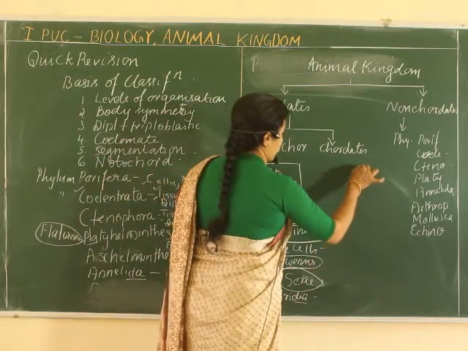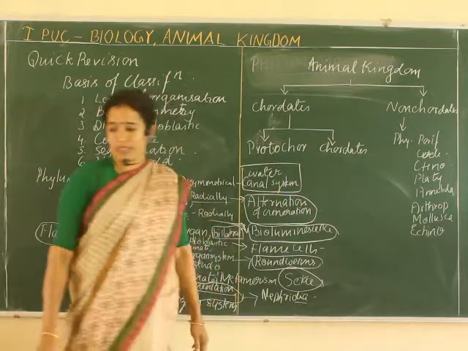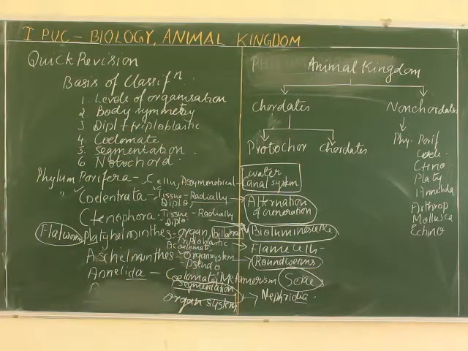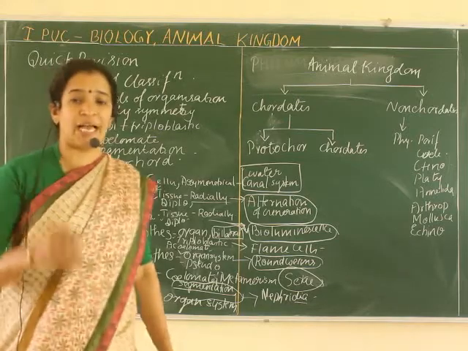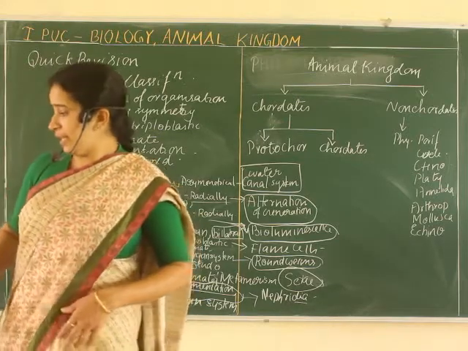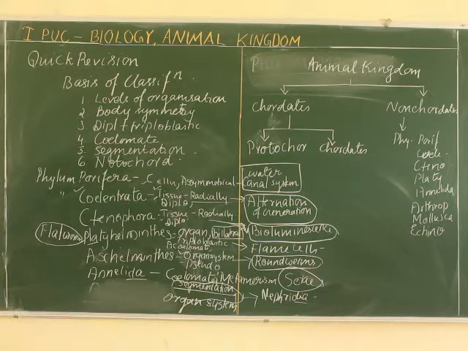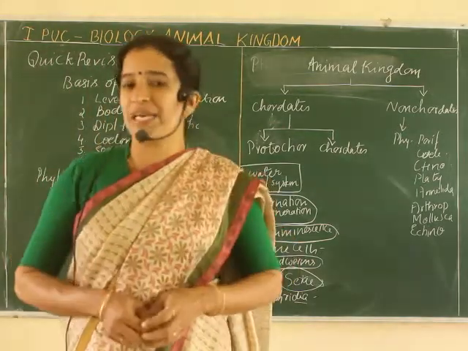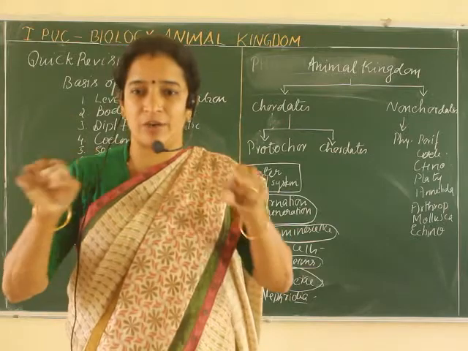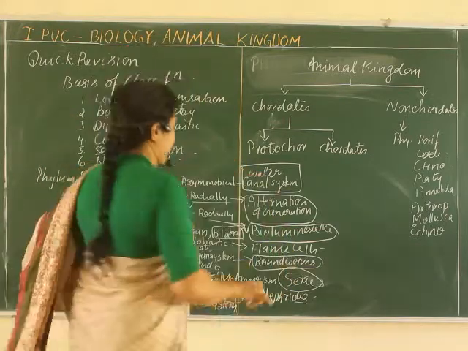Parapodia is a locomotory structure which helps for their movement. So parapodia, that is in Nereis. Look at the textbook diagram. Nereis structure is shown there. I don't have the Nereis specimen just now, but you can see in your textbook, on the side there are lateral appendages, right?